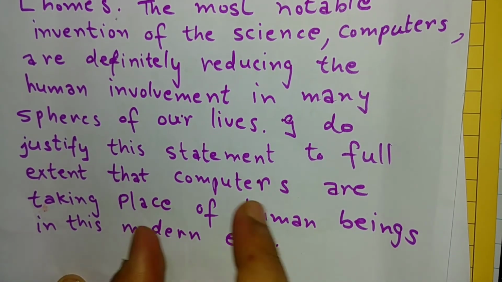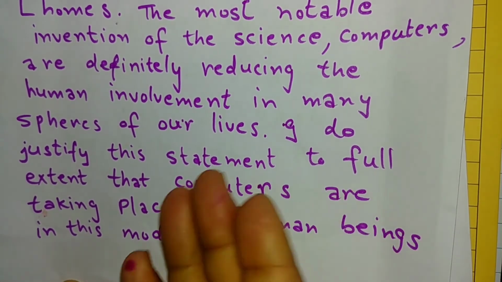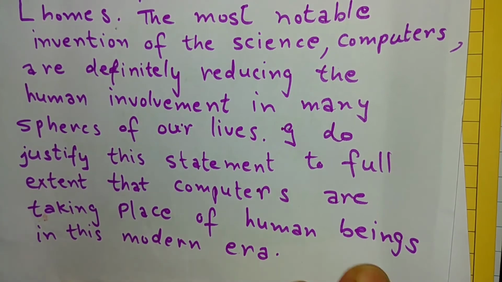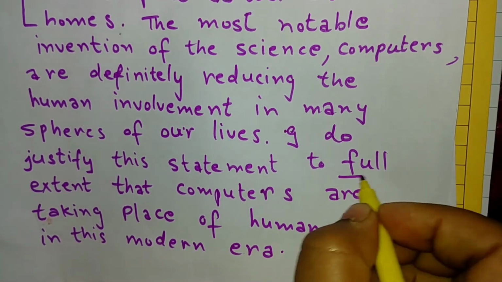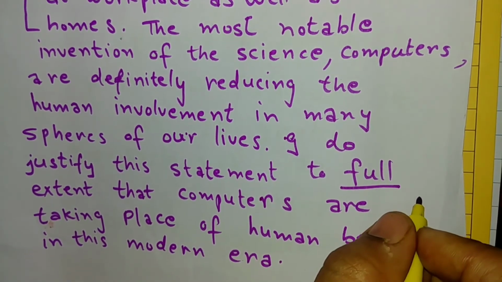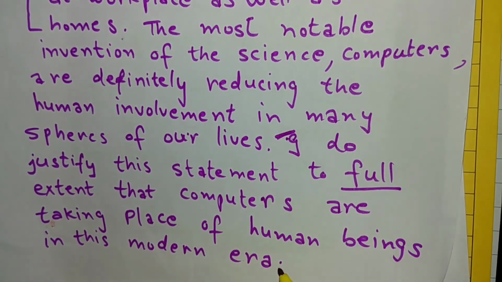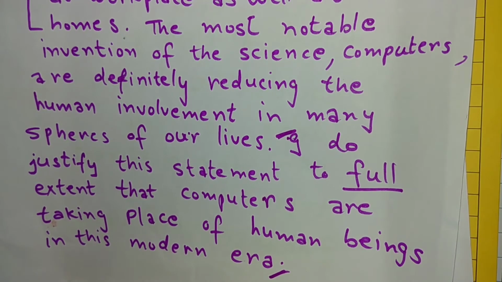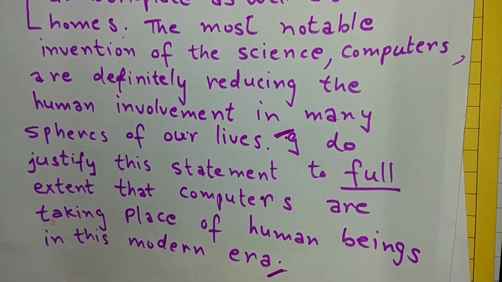In the thesis statement, I clearly mentioned that I do believe that computers are taking place of human beings. Here I can use fully agree, partially agree, completely disagree. So this statement is called the thesis statement. It will show which opinion you favor, right?